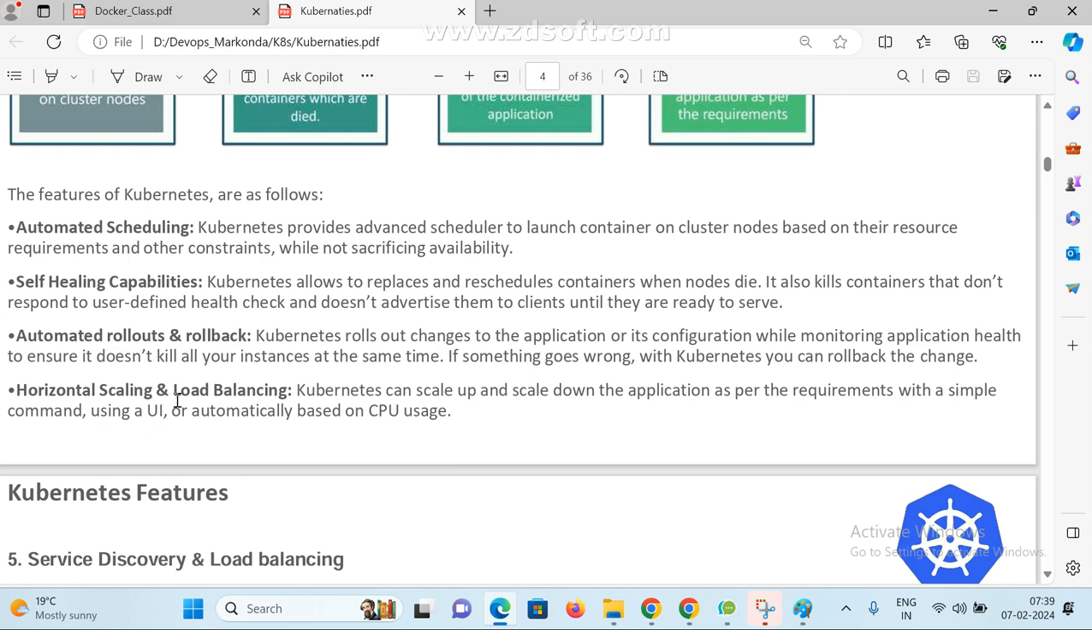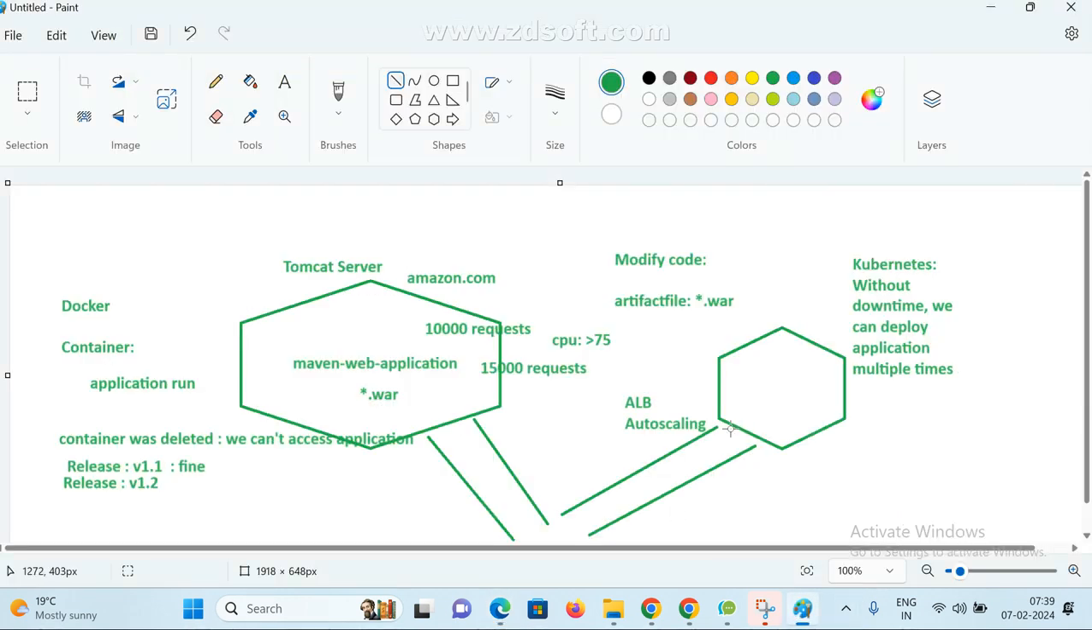Horizontal auto scaling and load balancer. See here, usage based, automatically based on CPU usage. Kubernetes can scale up and scale down the application as per requirements, with simple commands, using the UI, or automatically based on your CPU usage. We already discussed this. When my CPU usage reaches 75%, automatically I want to create one more application, one more setup, and distribute my requests with the help of a load balancer across multiple instances, multiple pods. Same configuration, same setup. Anyway, we'll see it practically in coming classes.